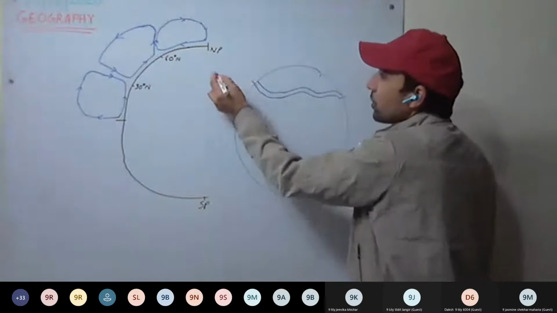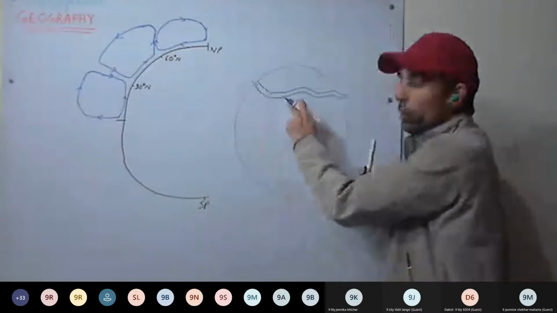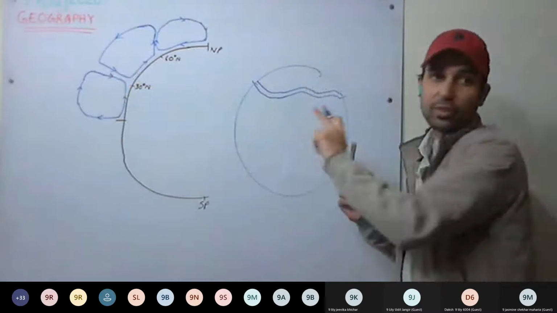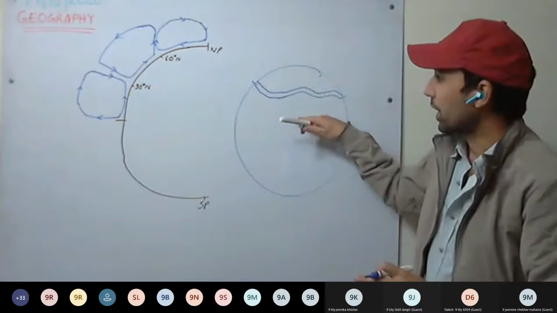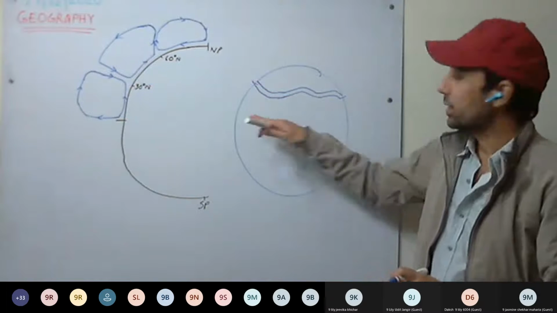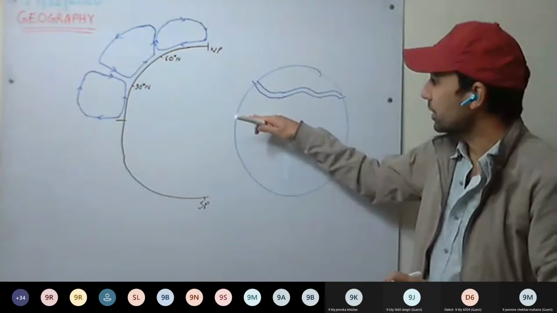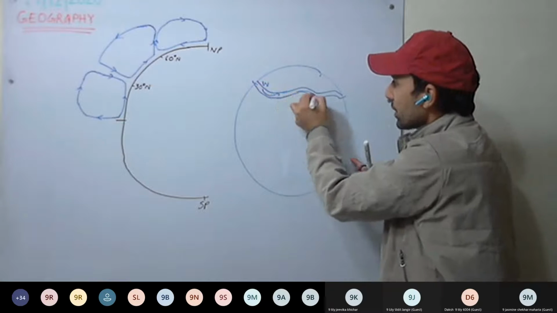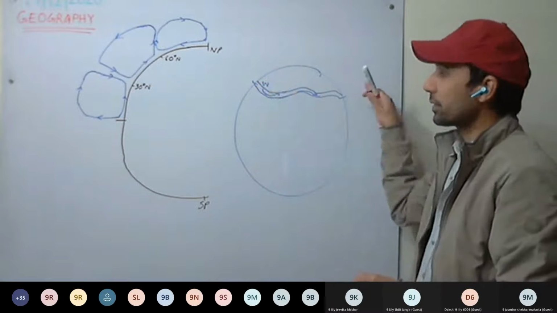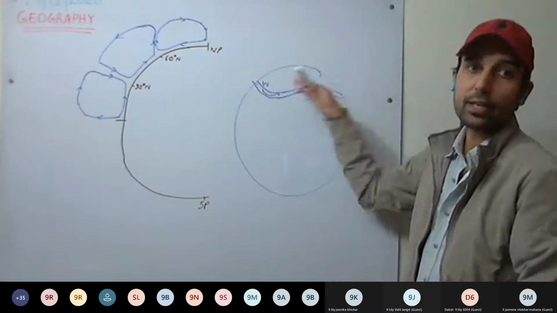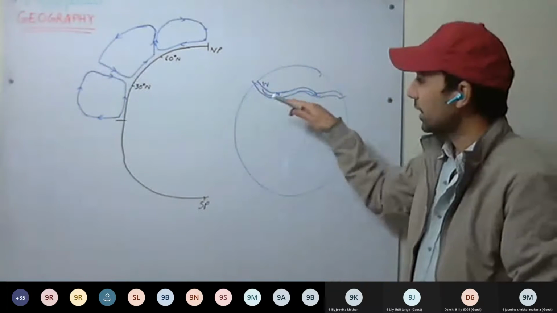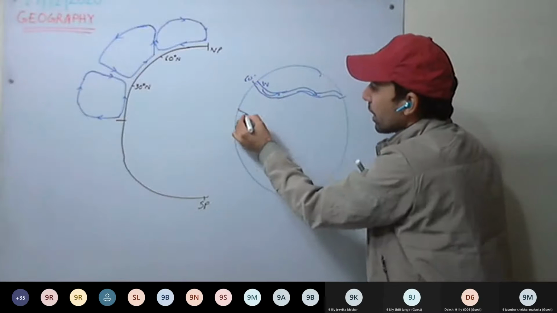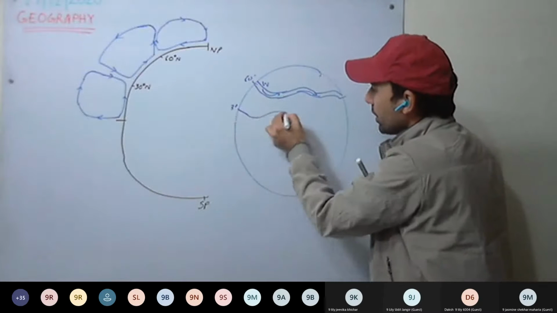One is around 60 degrees, that is the polar jet stream, and one is around 30 degrees, that is the subtropical jet stream. We have two jet streams in the northern hemisphere. These flow from west towards east, so these are westerly jet streams. One is around 60 degrees, the other is around 30 degrees.